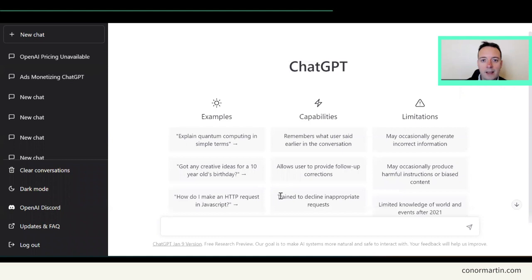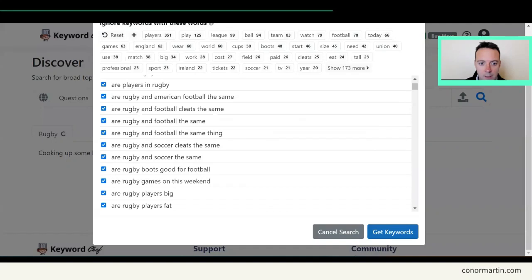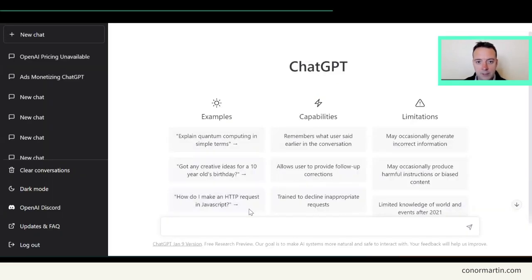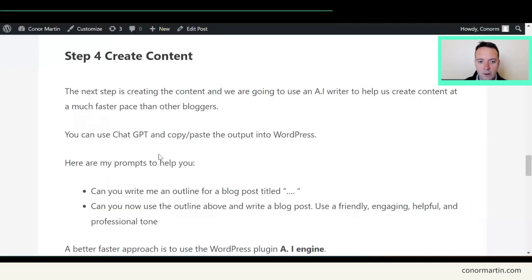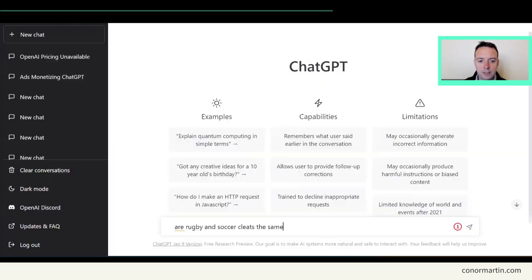Okay, let's start creating AI content for our website. Okay, so here we are on ChatGPT. So we'll take a question here from Keyword Chef, and we will put it in to ChatGPT. Okay, but first of all, I would like to use my prompts. My prompts here you can find on conormartin.com. So you can copy this prompt. Okay, prompt is just something that you tell the website or the AI tool to use. Okay, so here we go.